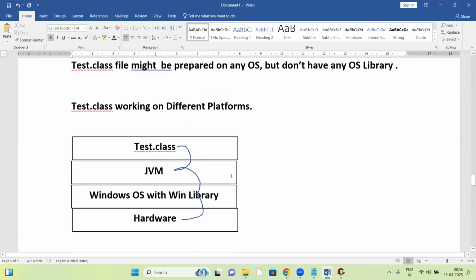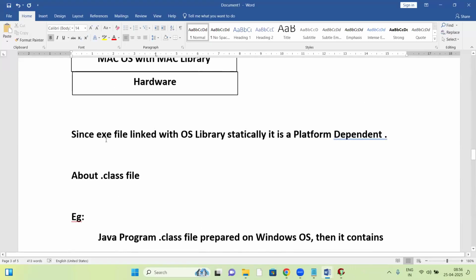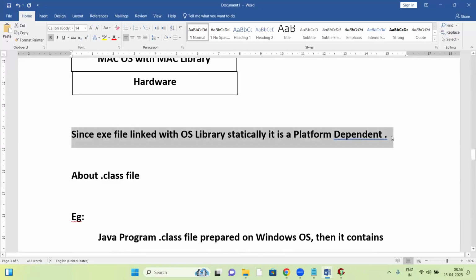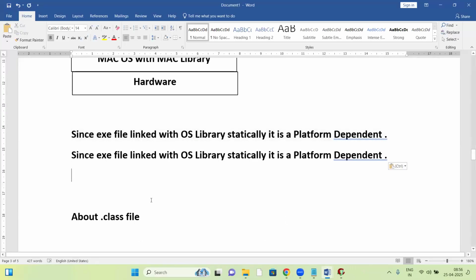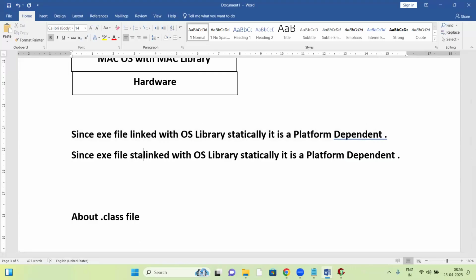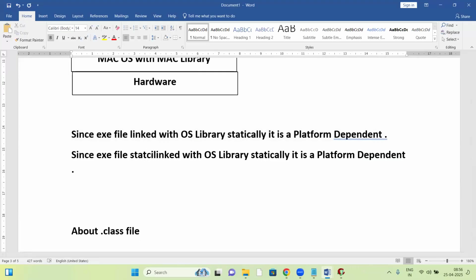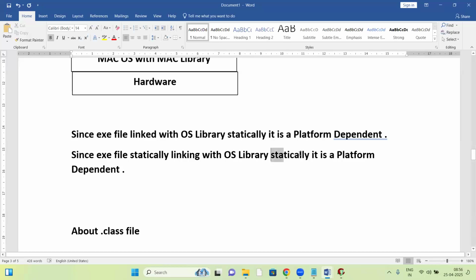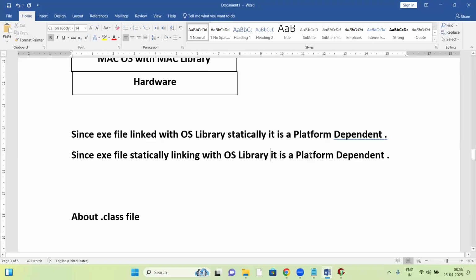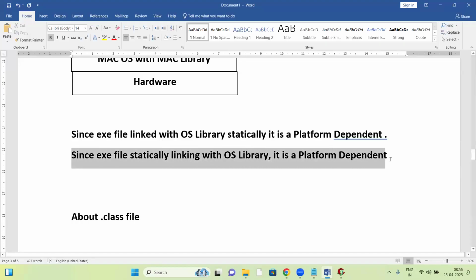Since the exe file is statically linked with the OS library, and the OS library is platform dependent or OS dependent, the exe file is platform dependent.